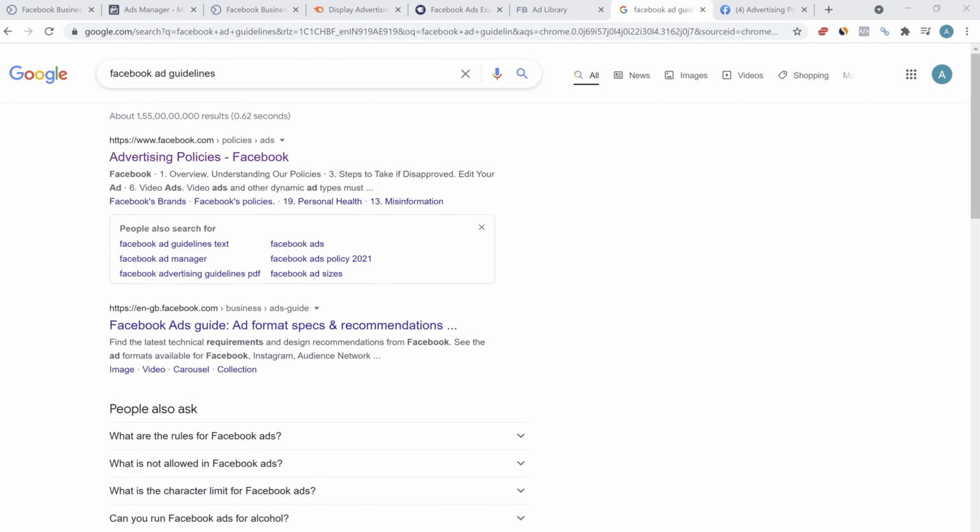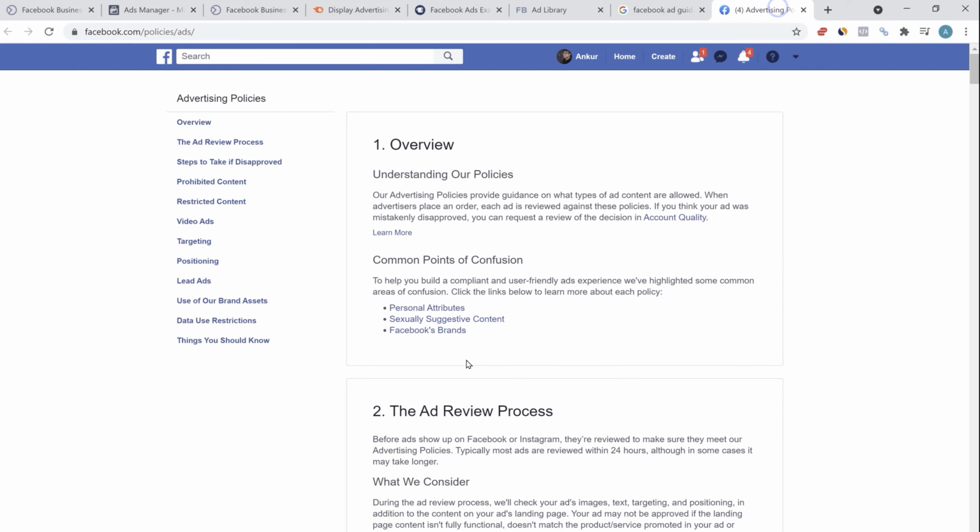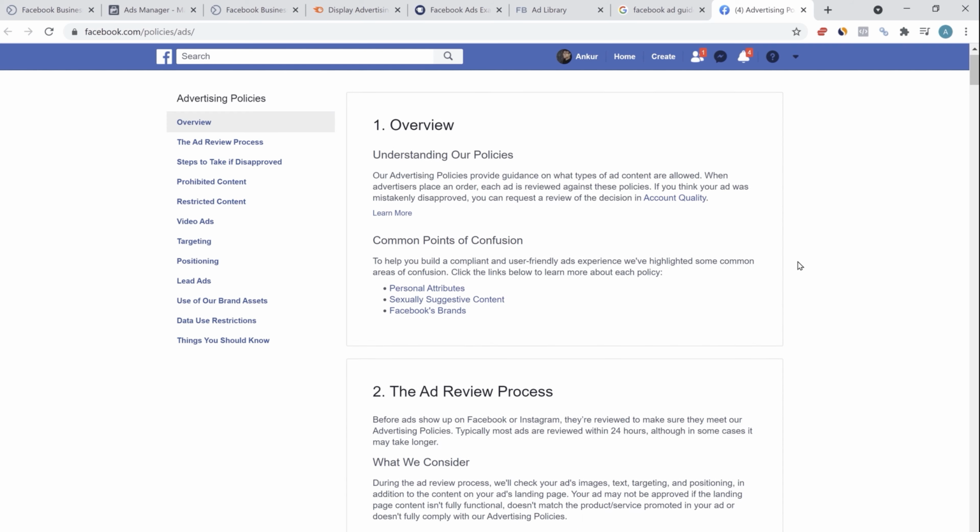I will also recommend you guys to search for Facebook ad guidelines and open the first link, advertising policies. Whenever you're running ads on Facebook, you have to comply with certain rules. And this particular page has all the different rules that you have to follow while running Facebook ads. So whenever you create an ad and publish it, it goes for a review. It might be approved, it might not be approved. That depends on whether you followed all the rules or not.